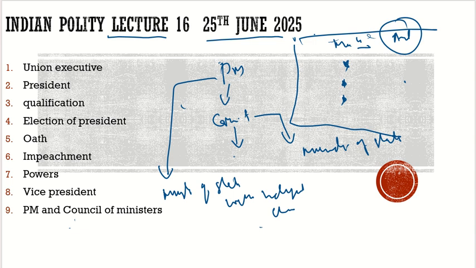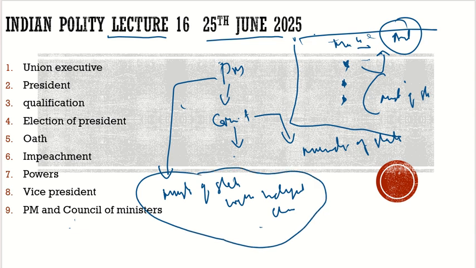Those separate ministers will be responsible. They will report to whom? They will report to the cabinet minister. So these separate ministers would be the Ministers of State. They report to the cabinet minister. Then who are the Ministers of State with independent charge? They are those ministers who don't report to the cabinet minister. They report to the PM directly.